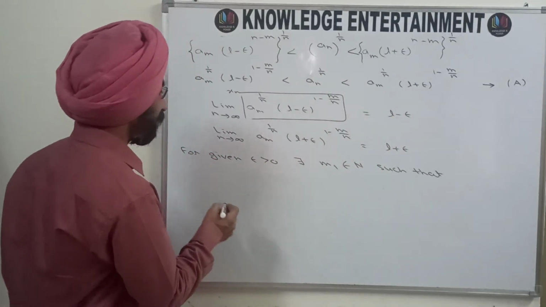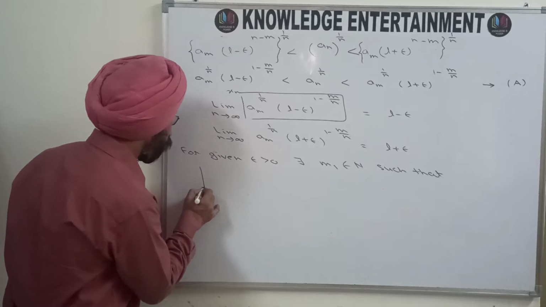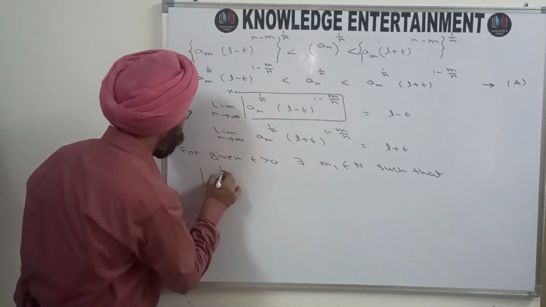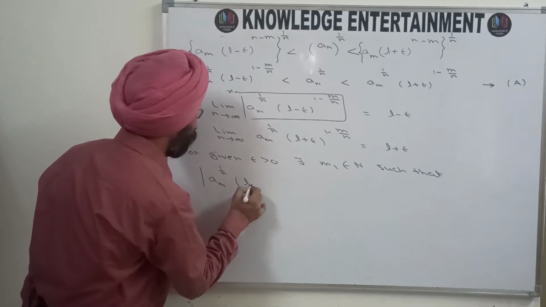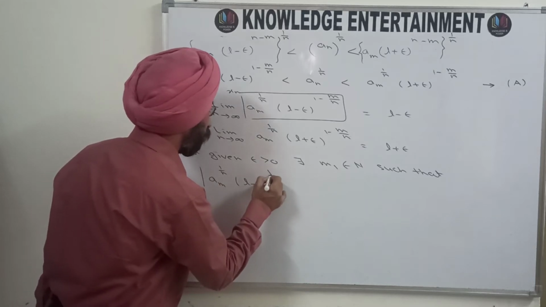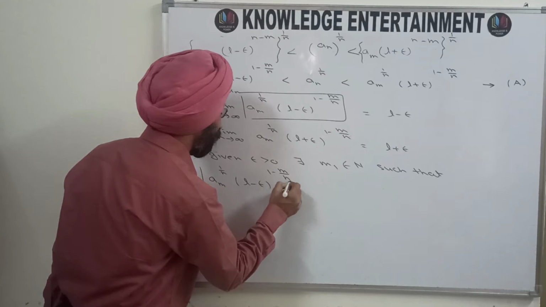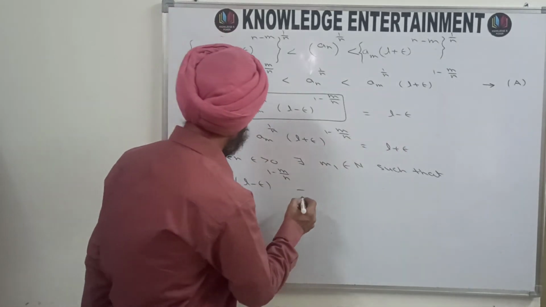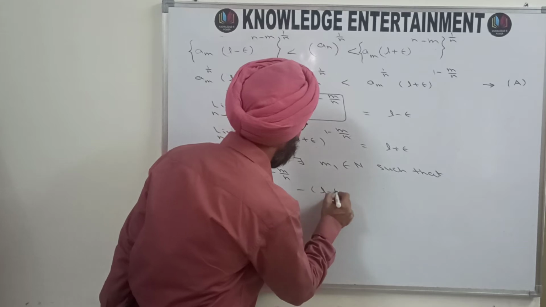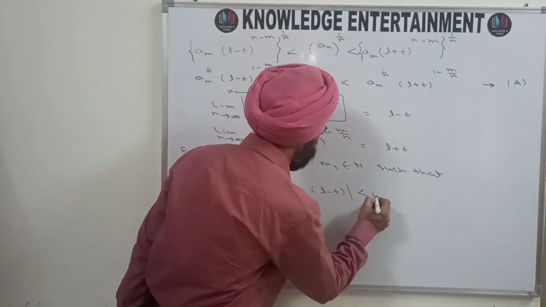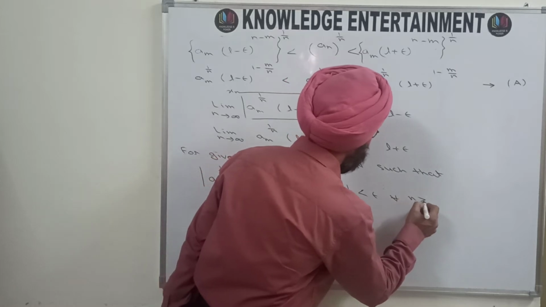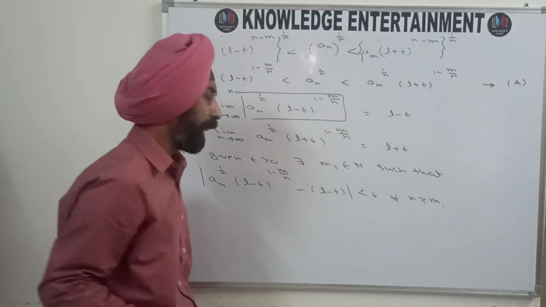So you can write such that mod of a_m raised to the power 1 by n, times (L minus epsilon) raised to the power 1 minus m by n, minus the limit L minus epsilon, is less than epsilon for every n greater than or equal to m1.